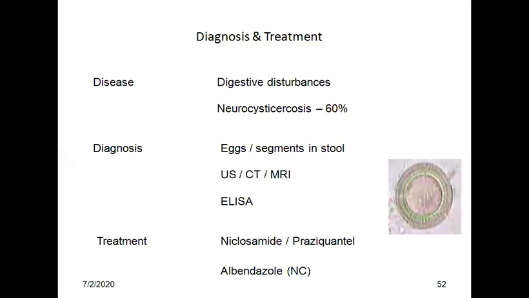Treatment: praziquantel single dose 10 mg per kg of body weight is highly effective. Niclosamide 2 gram is often effective, but it is not widely available. For cysticercosis, antiparasitic agents for brain parenchymal cysts: albendazole 15 mg per kg body weight for 8 to 28 days. Praziquantel 50 to 100 mg per kg body weight daily in 3 divided doses for 15 to 30 days. Longer courses are often needed in patients with multiple subarachnoid cysticerci.